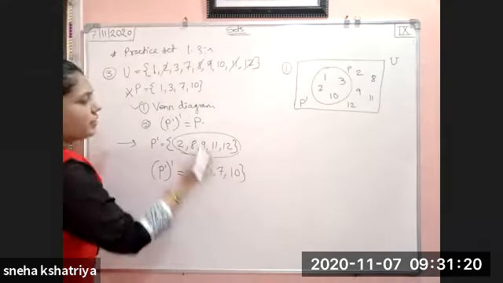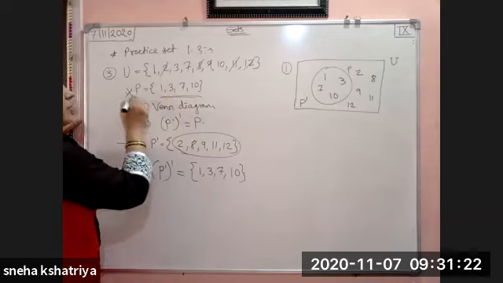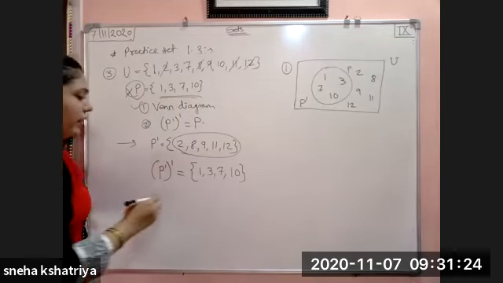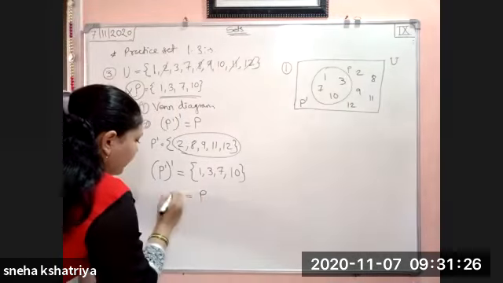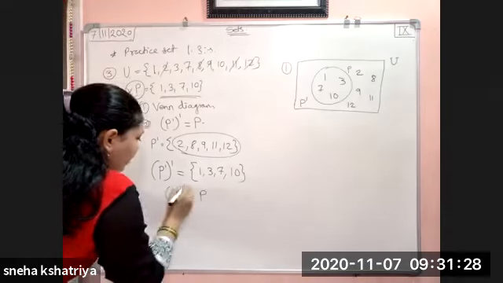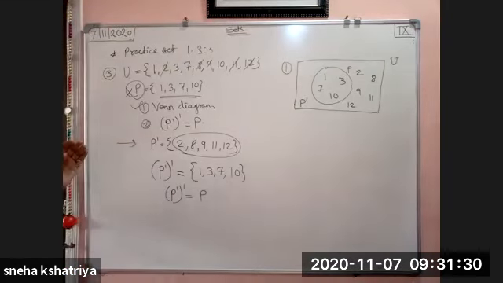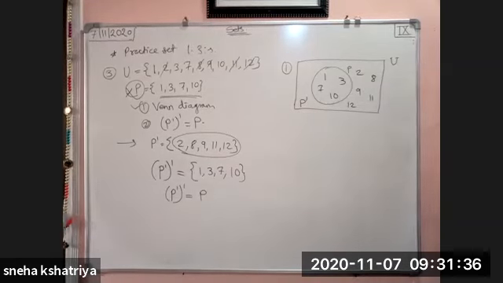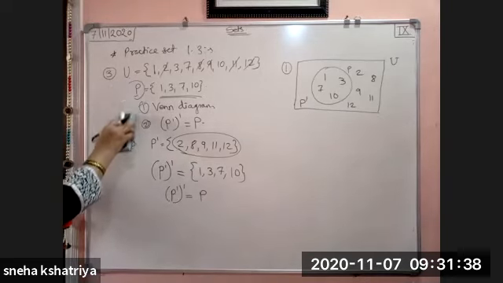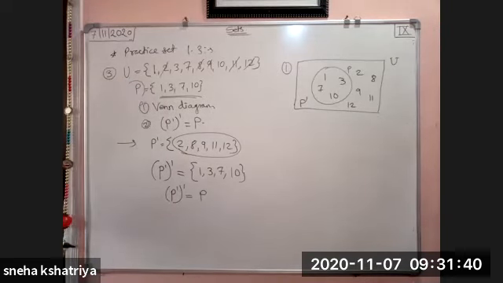But 1, 3, 7 and 10 is what? Your P. So we get P complement's complement is equal to P. So this is the proof of the question. So if you want to write down, you can write it down.